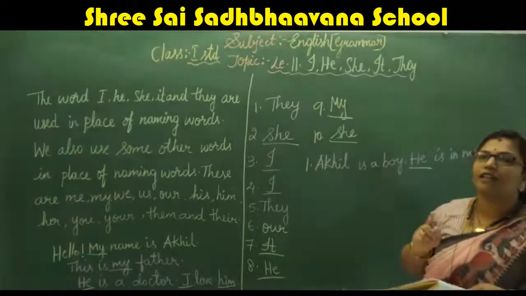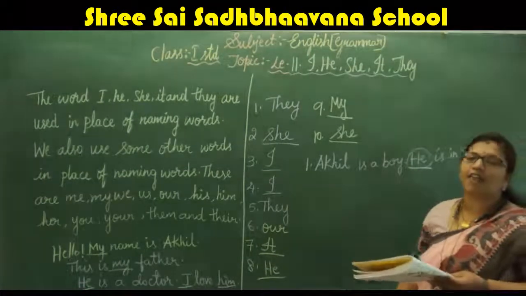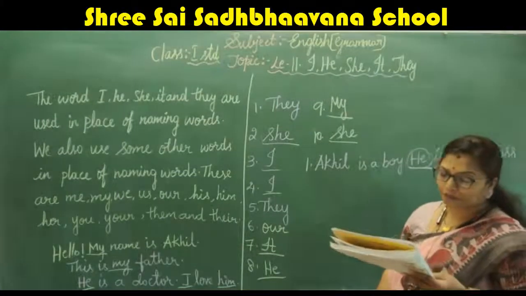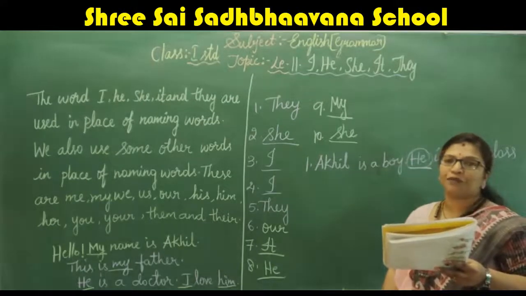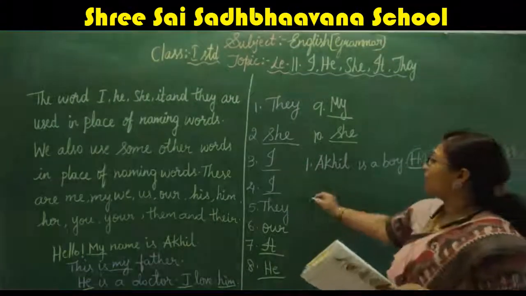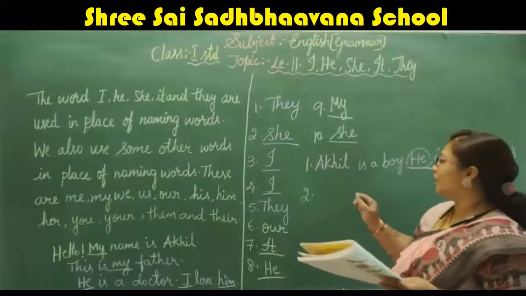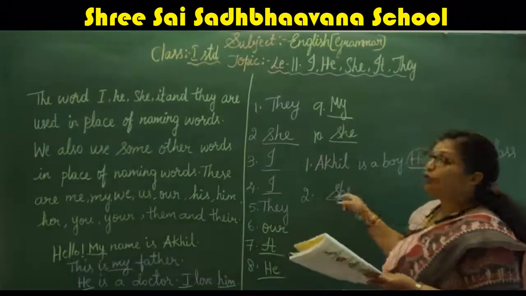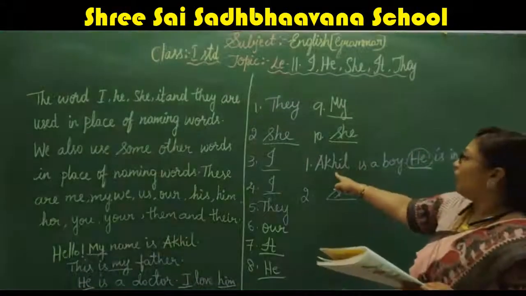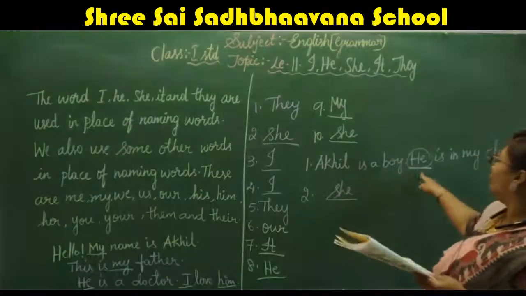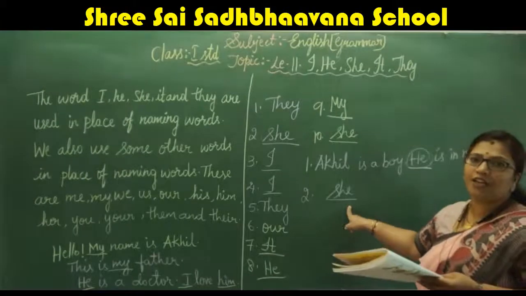Instead of Akhil there, they have given you red. So you have to change Akhil to he. Next, Mary is a girl. Mary is a beautiful girl. Instead of Mary you should change there, so whichever they have given you in red, you change it to she. You have to write it in a full sentence. So just like this: Mary is a girl, they have given. Mary is beautiful, they have given. So instead of Mary, you have to write she.